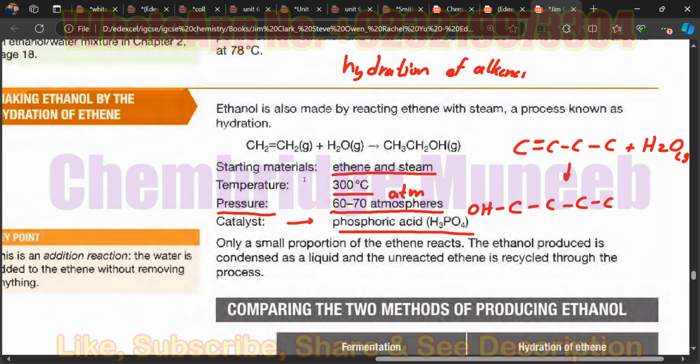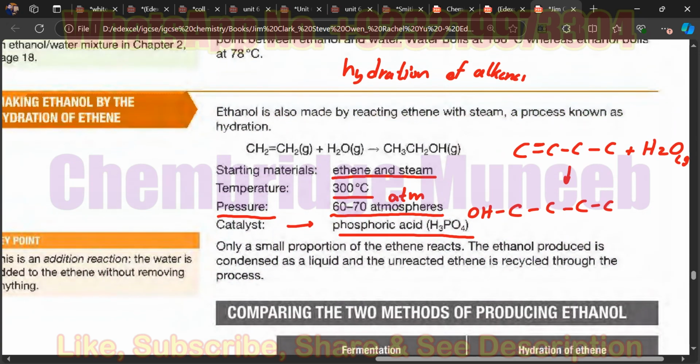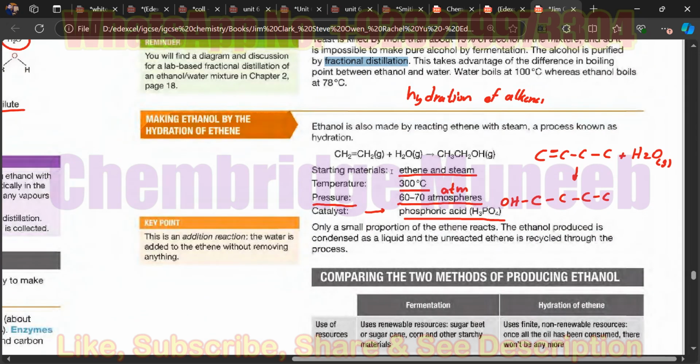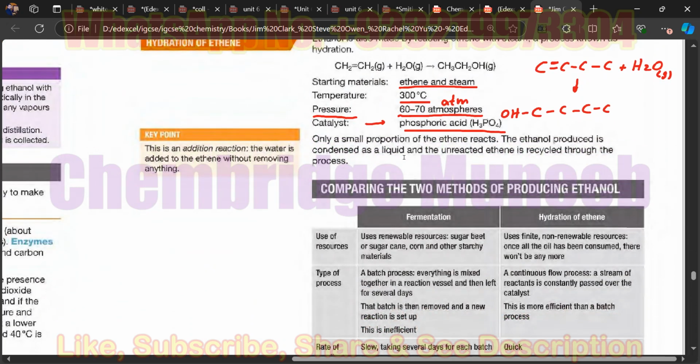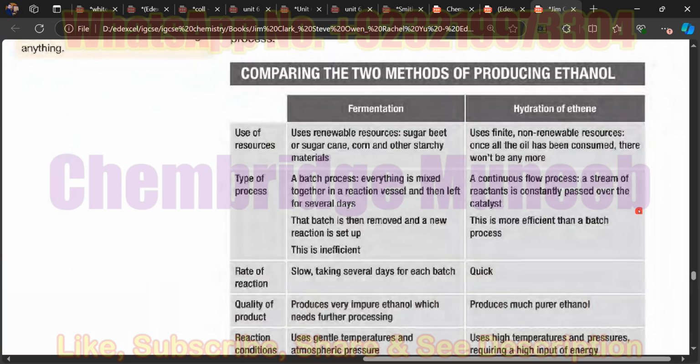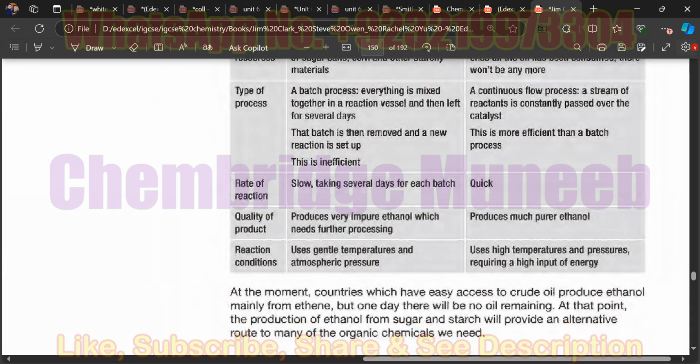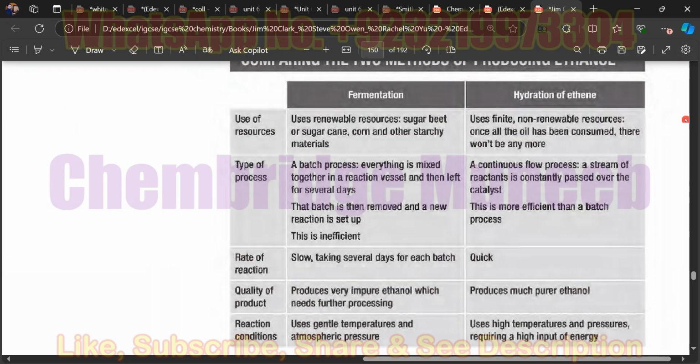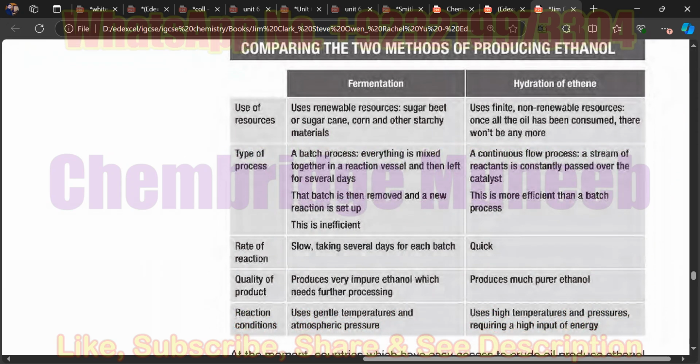Any question from this portion of alcohol formation by fermentation? No, I understand. Okay.